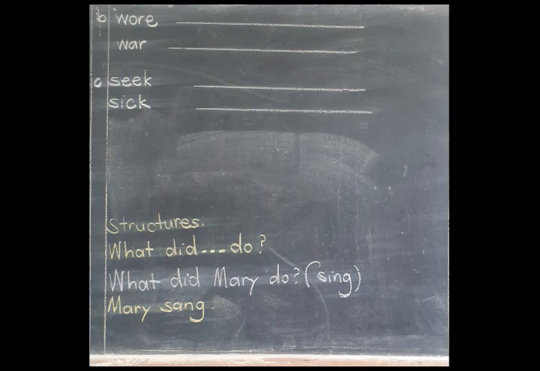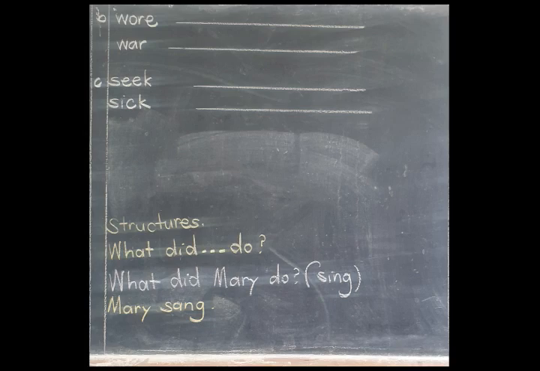If we have questions with the word did, it means that question is in the past tense. Therefore, if you're giving an answer, you have to change the main verb to the past tense.